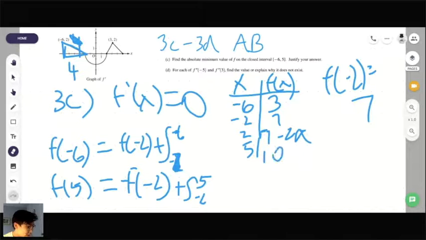So then what would our minimum be? Which answer is the smallest? 3, 7, 7 minus 2 pi, or 10 minus 2 pi?